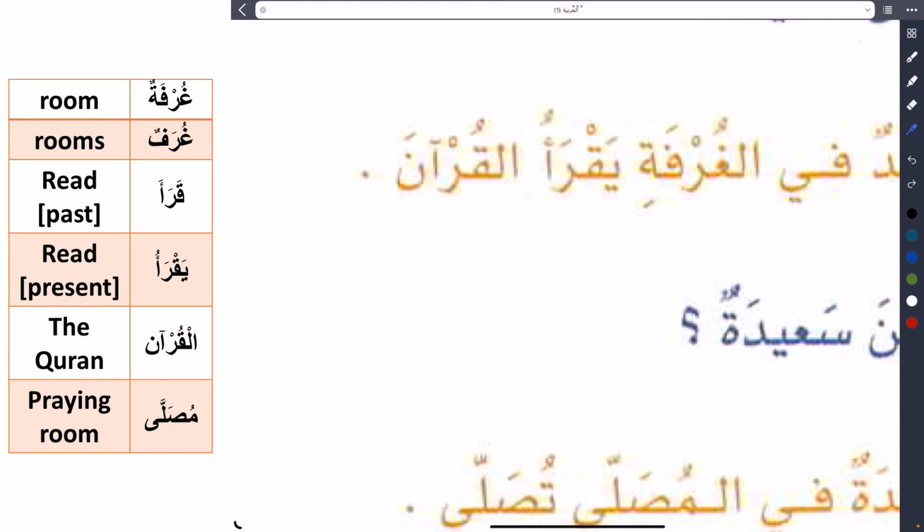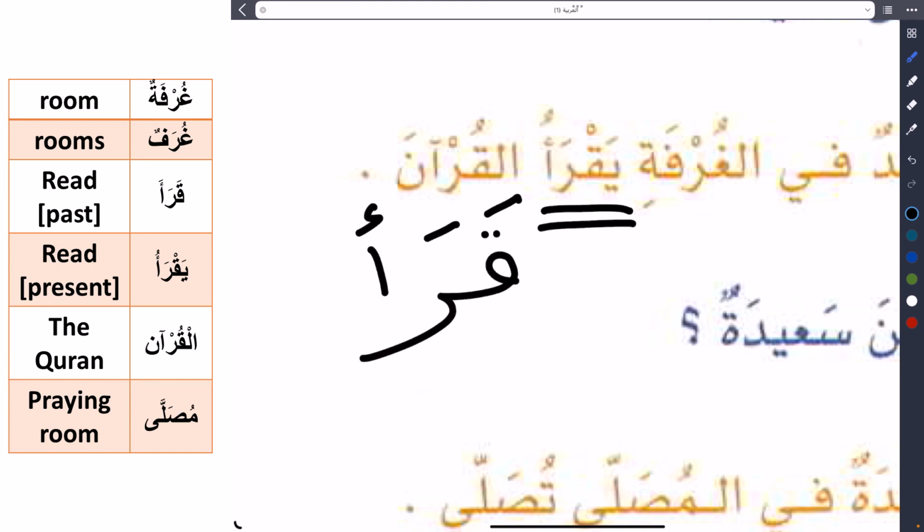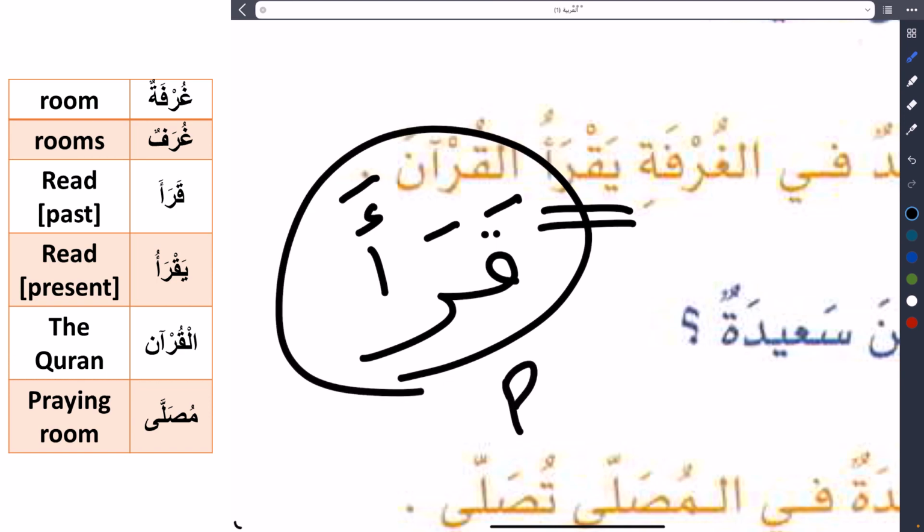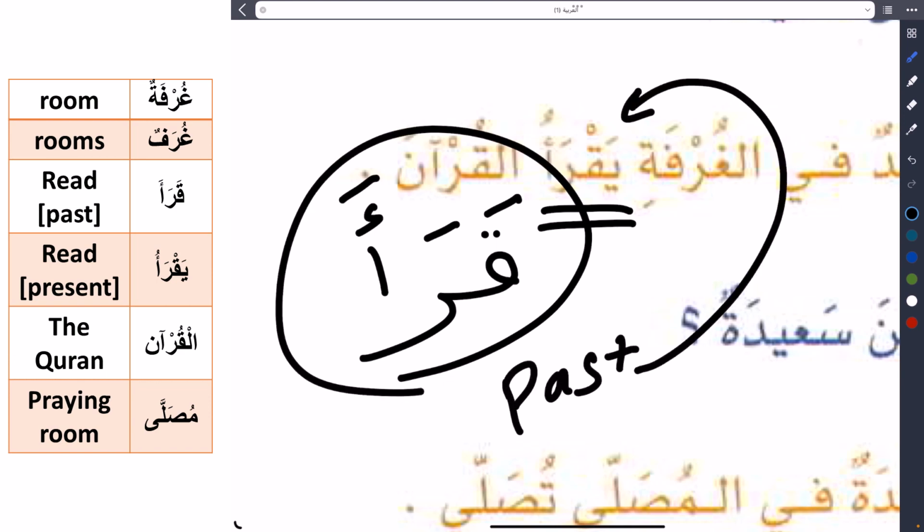Let's remember, we remove the first ya, change the last to be fatha, and for the second letter we put fatha because it would be the first letter that we will start with. We cannot start with sukun. We said all that last class. So let's do it after the change. We say qara'a. This is the past verb from the present yaqra'u. So the past is qara'a, present is yaqra'u.